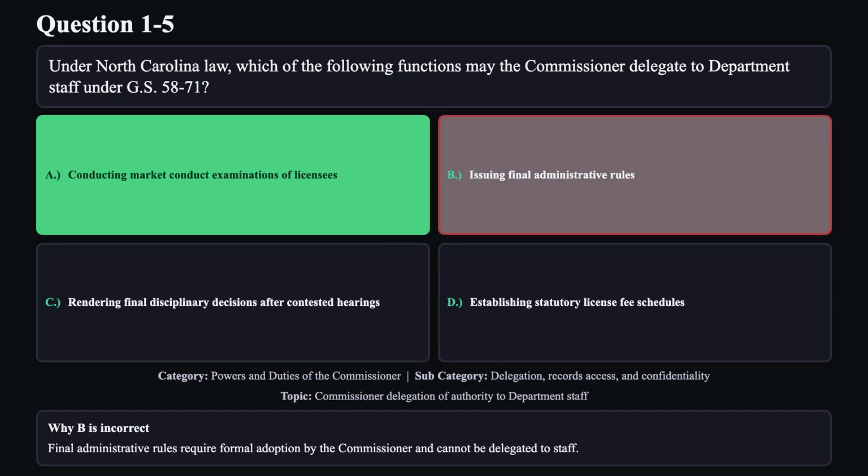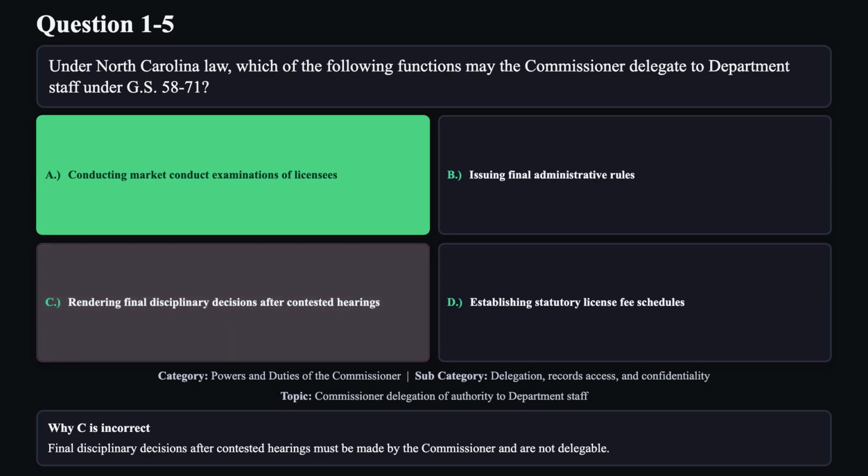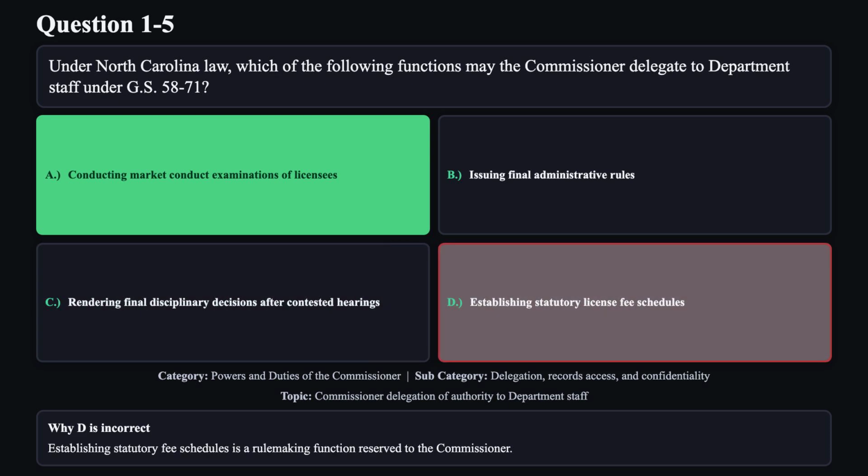Reason B is not correct. Final administrative rules require formal adoption by the Commissioner and cannot be delegated to staff. Reason C is not correct. Final disciplinary decisions after contested hearings must be made by the Commissioner and are not delegable. Reason D is not correct. Establishing statutory fee schedules is a rulemaking function reserved to the Commissioner.